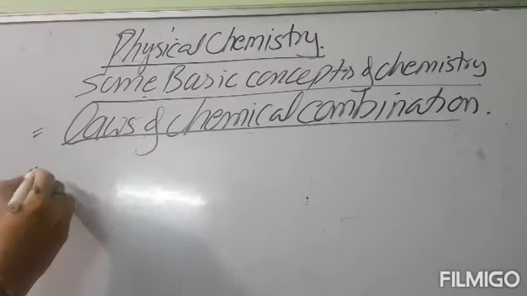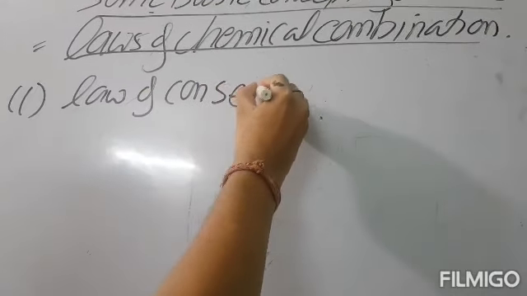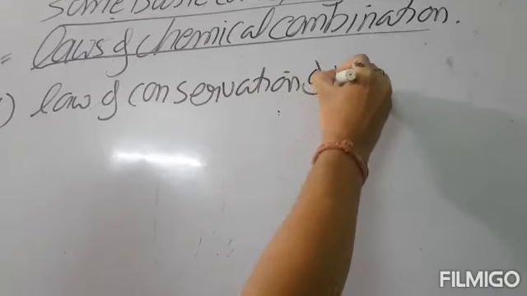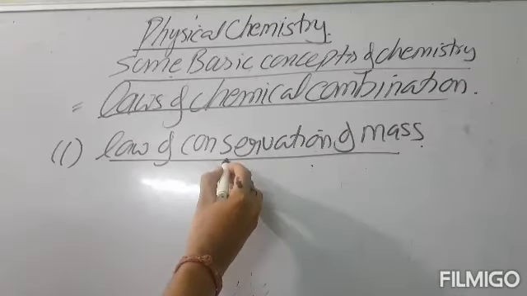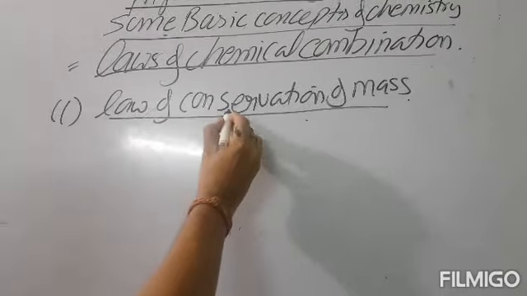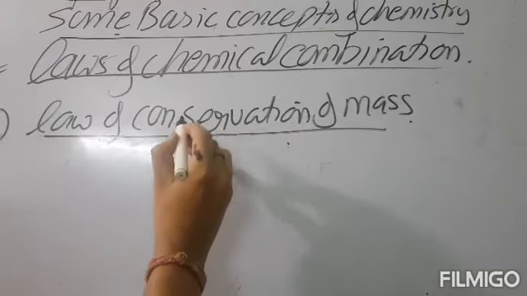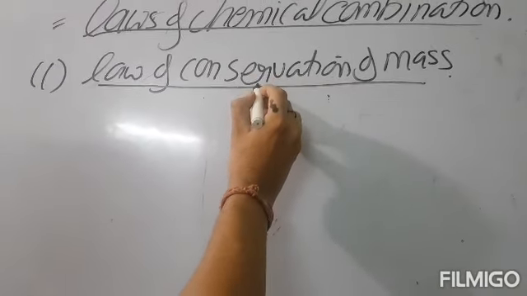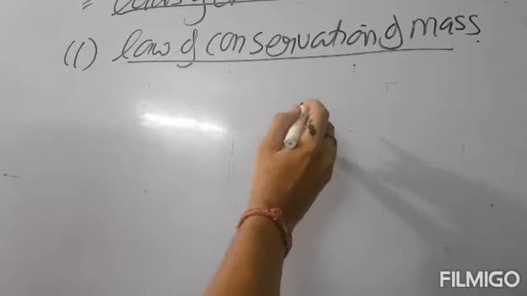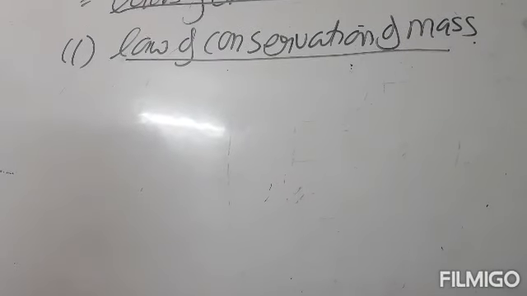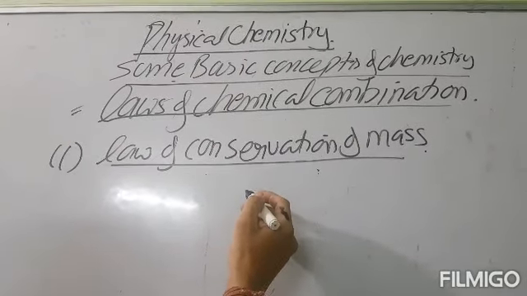In the laws of chemical combination, the first law is the law of conservation of mass, which you have studied in lower classes also. What this law says is, during any physical or chemical change, the total mass of the products obtained is always equal to the total mass of reactants taken at the beginning of the change. The other definition is, during any physical or chemical change, matter is neither created nor destroyed. However, it may change from one form to another.